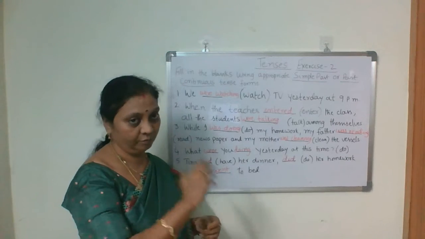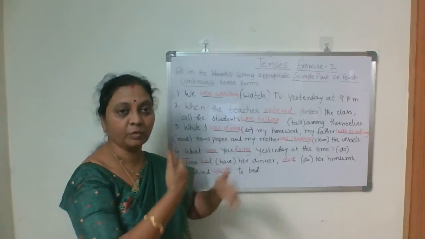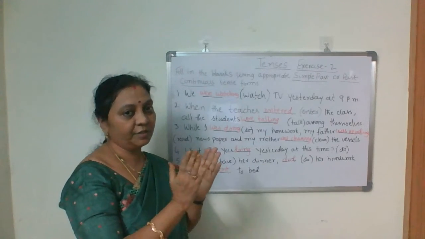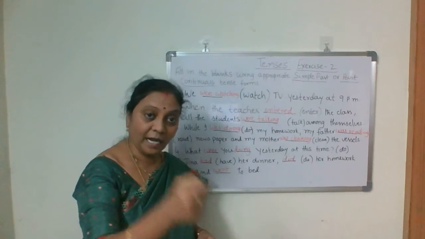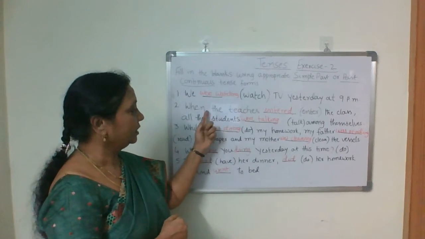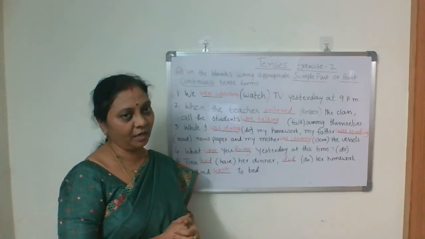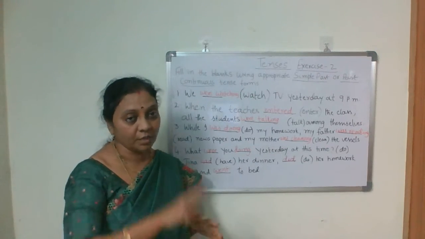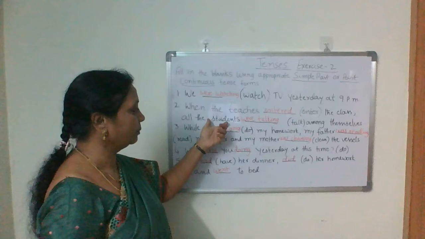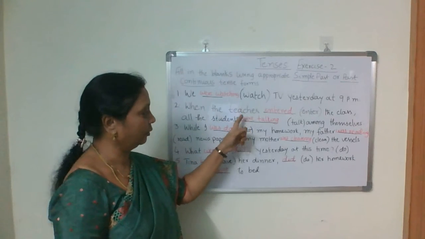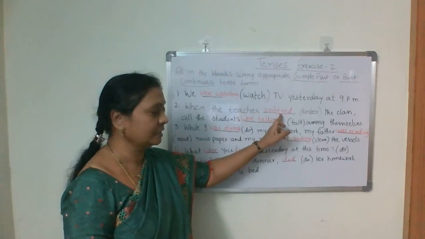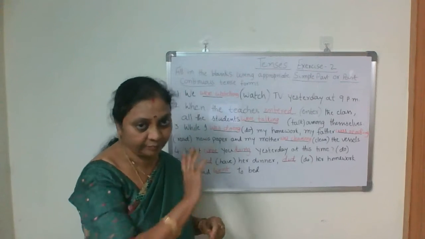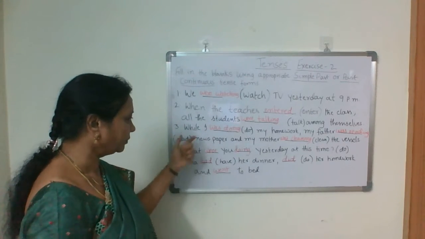An action which was interrupted: the students were talking among themselves. That was the first action and the continuous action was going on. But it was suddenly interrupted when the teacher entered the class, isn't it? So for the teacher entered, we use simple past, and for the continuous one, all the students were talking among themselves, we use past continuous form because students is plural, so I used were. Enter, the past form of enter or V2. What's the V2 of enter? Entered. So that's why entered and were talking.